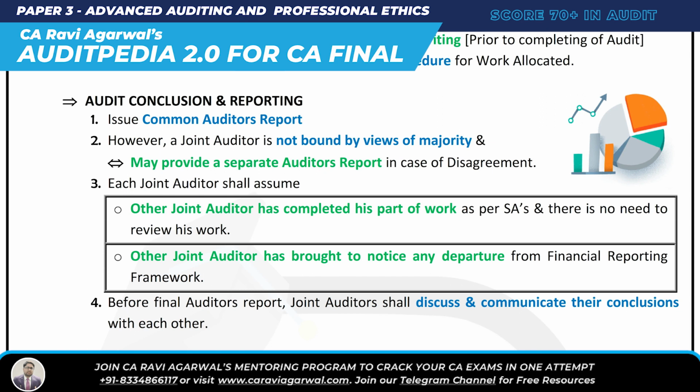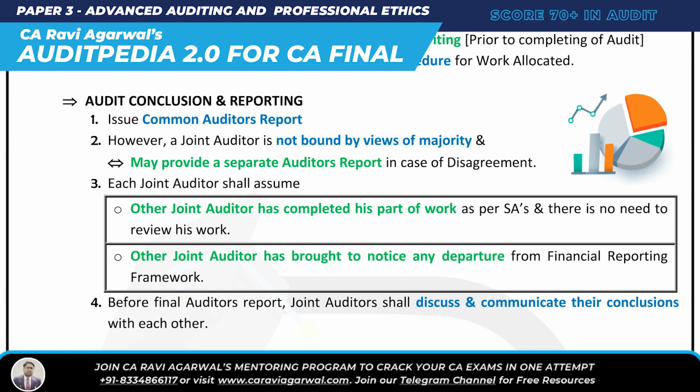Alright, and then each joint auditor shall assume two things. Each joint auditor is going to assume that the other joint auditor has completed his part of the work as per SA, and there is no need to review his work. And then one more assumption, that the other joint auditor has brought to notice any departure from FRF. You just assume it.